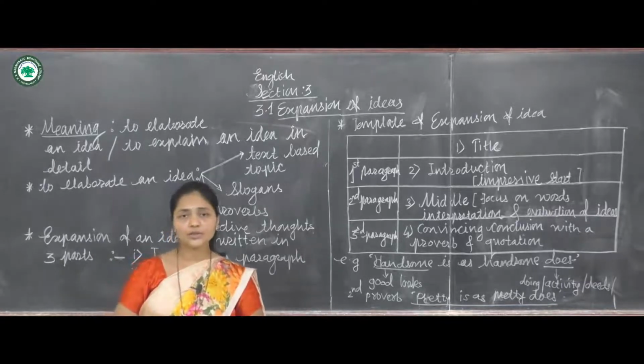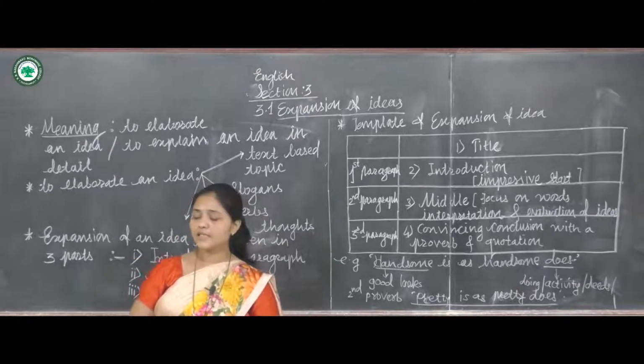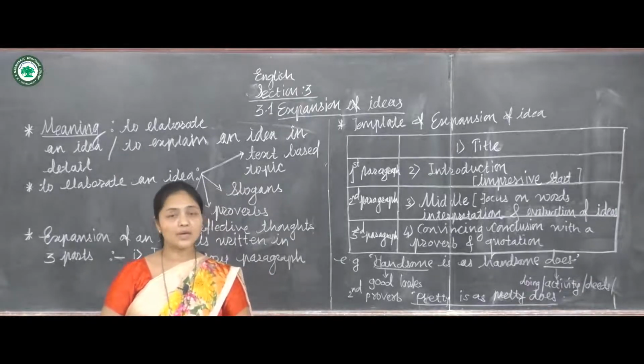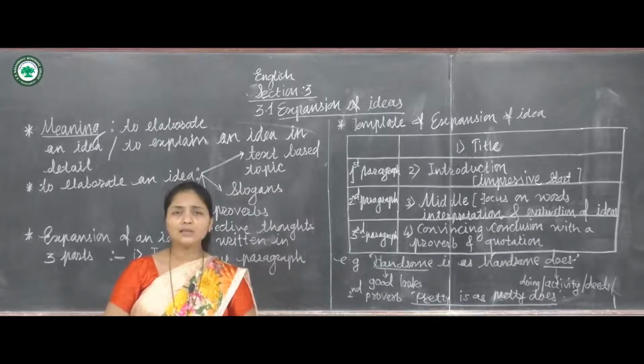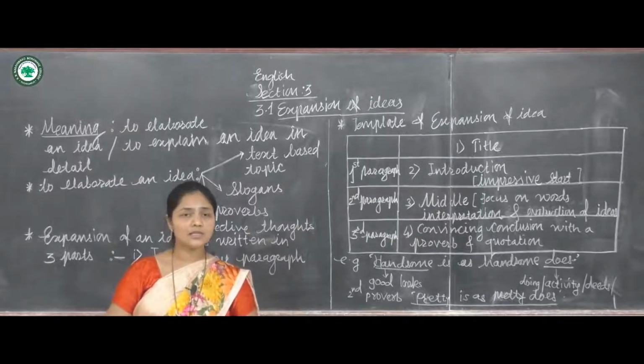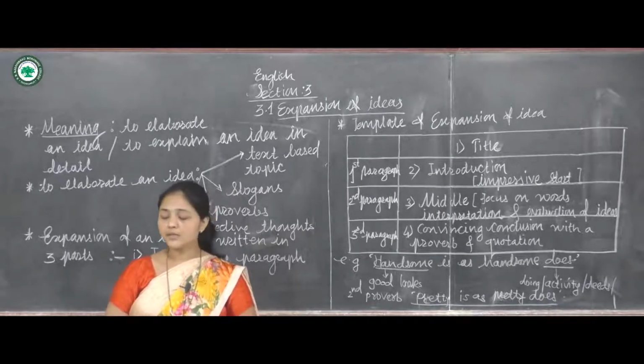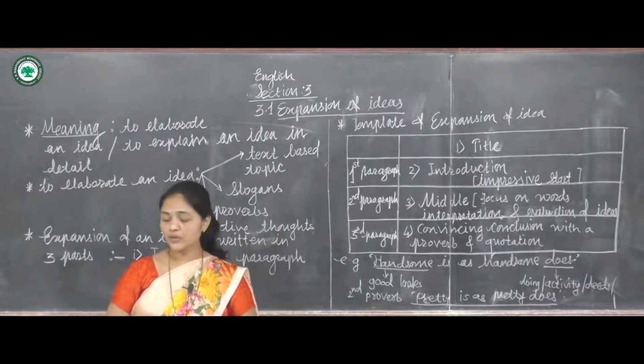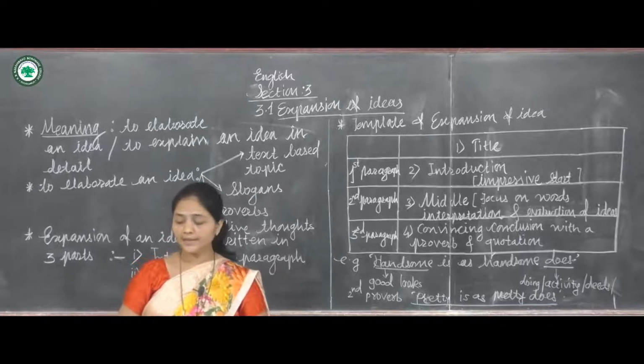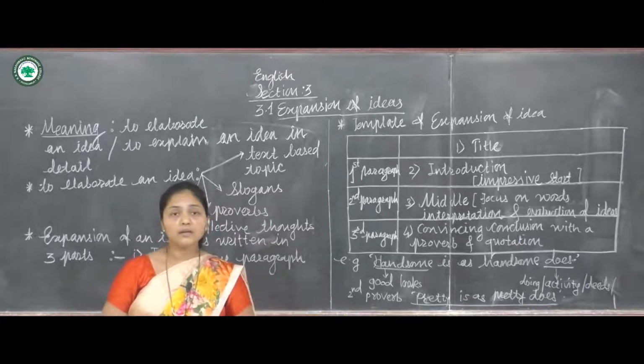Now the next question on the same page is: proverbs associated with the word season. All the questions on this page are related to season. You have to give some proverbs or good thoughts related to the season.